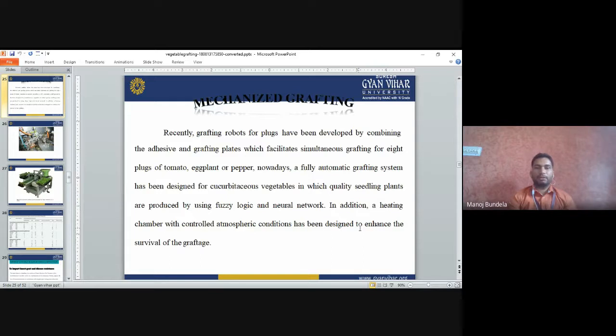Nowadays, a fully automated grafting system has been designed for cucurbitaceous vegetables. This fully automated grafting system is mainly designed for cucurbitaceous vegetables only, in which quality seedlings are produced by using fuzzy logic and neural networks. In addition, a heating chamber with controlled atmospheric condition has been designed to enhance the survival of the graftage. For the survival of the graftage, we have to develop the heating chamber with controlled atmospheric condition.